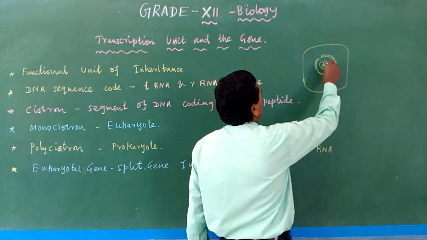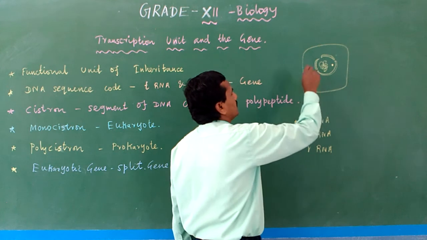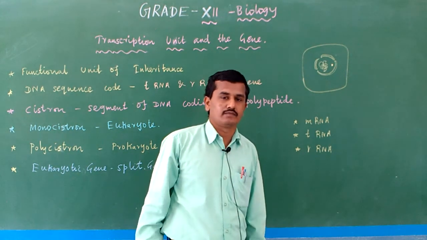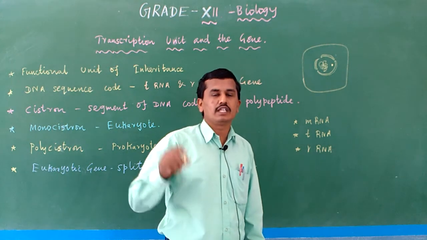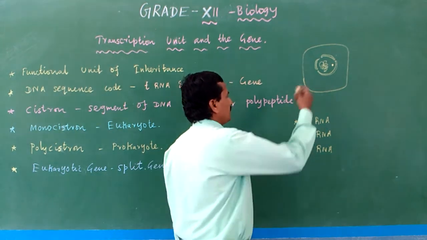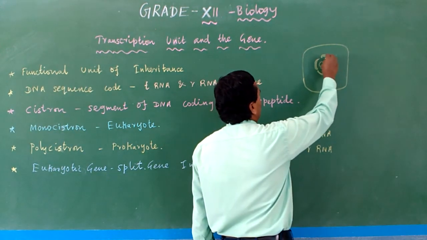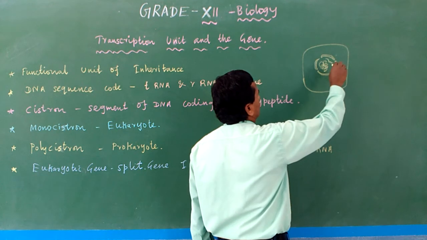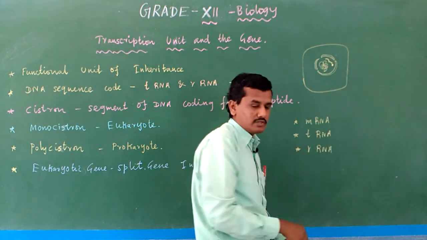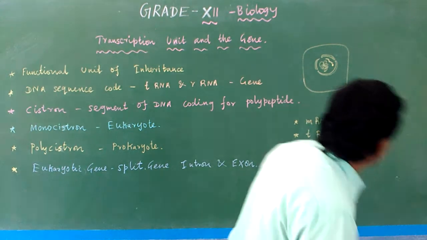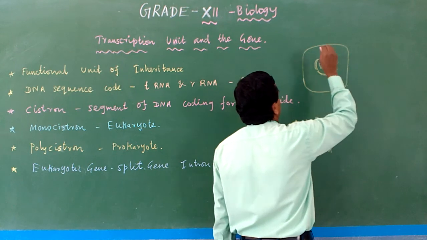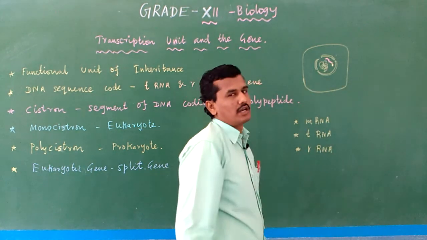the cell actually contains DNA. The DNA only has the information for making the protein. In the DNA only the information is present which is useful for making the protein. So the information from the DNA is copied into mRNA. Okay, the information from DNA is copied into mRNA. Listen. So the DNA information is copied into mRNA.